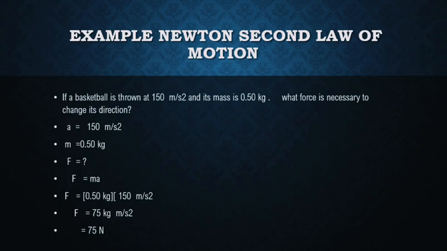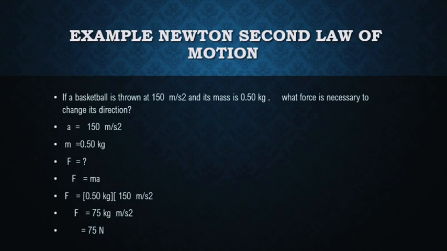Example of Newton's second law of motion. If a basketball is thrown at 150 meter per second square and its mass is 0.50 kg, what force is necessary to change its direction? Answer: a is equal to 150 meter per second square, m is equal to 0.50 kg, F is equal to question mark.